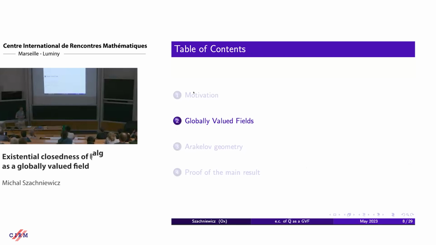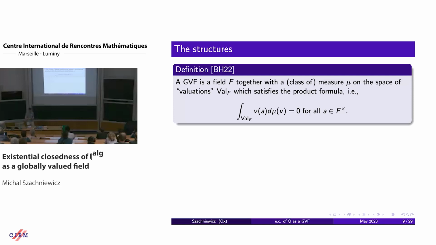Okay, so let's look at globally valued fields. First of all, from the point of view of measure theory, what is a globally valued field?